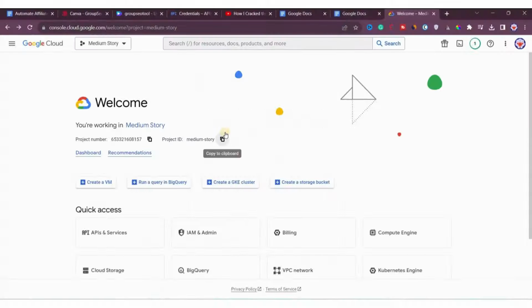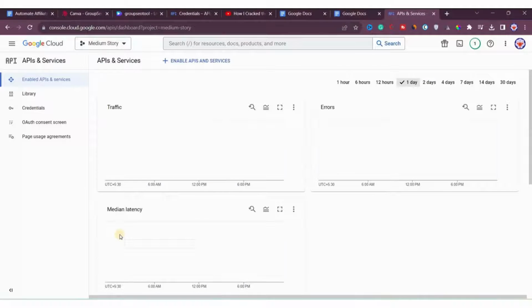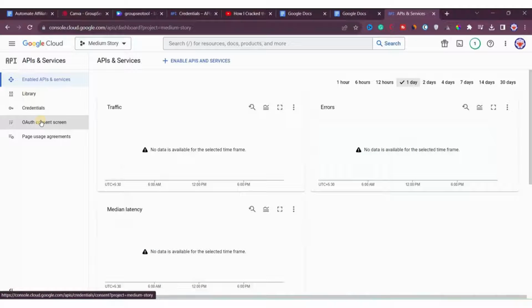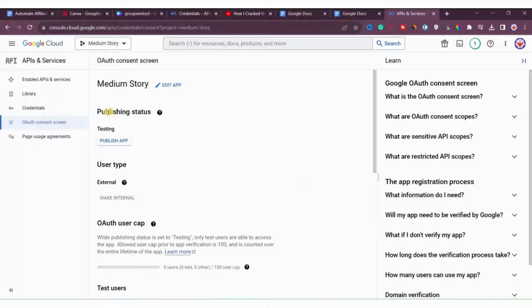Right now you can see that we are on our Google Cloud account, and this is the ongoing project. Now what we will do, we will not click anywhere, we'll directly click on API and services. After clicking here, the next step is to open the OAuth consent screen. You will click here and then you can see that the publishing status of your app is still in testing mode. We have to change the status to publish app, so click here, publish app, right?